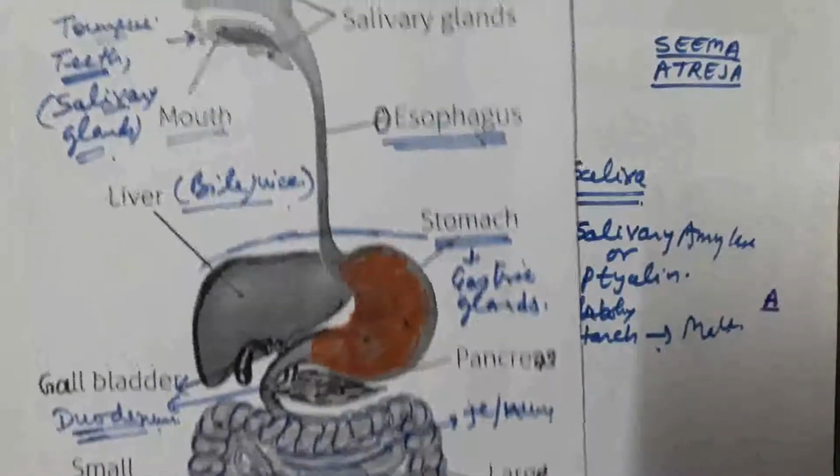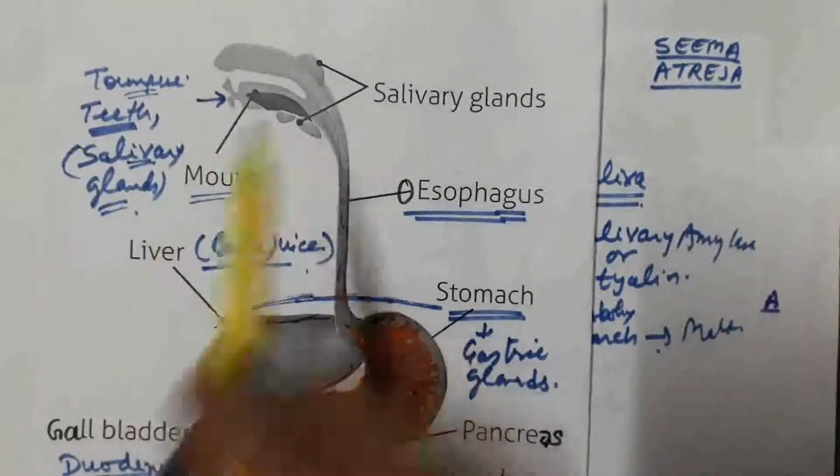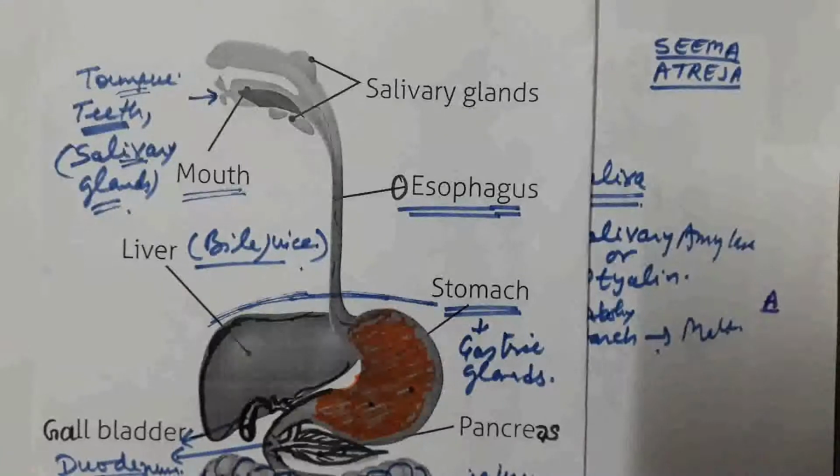So this is all about nutrition in the case of human beings. It is a holozoic type of nutrition. The first step is ingestion, that is, intake of food through the mouth. The second step is digestion.